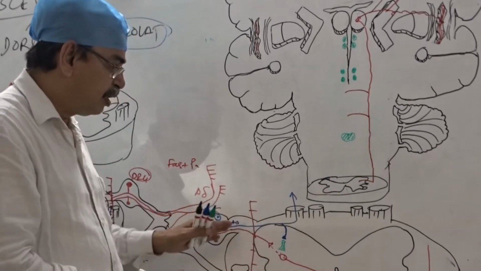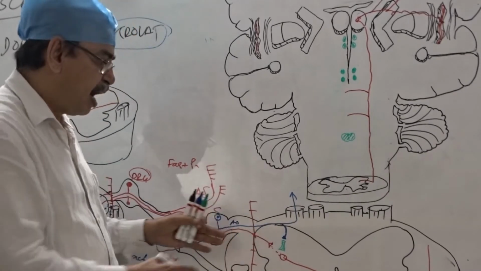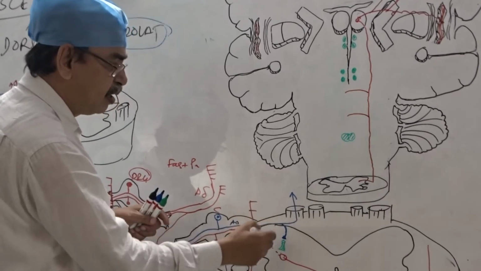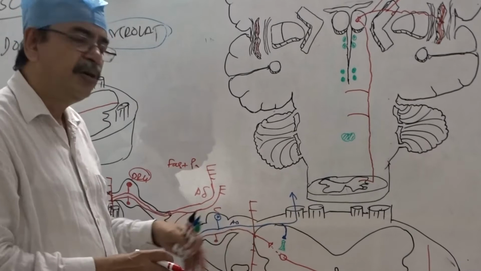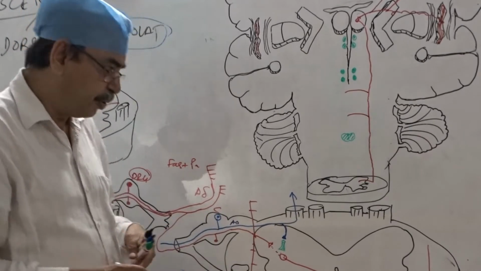This is how the pain is inhibited, and this occurs at the spinal cord at the substantia gelatinosa, and this is the basis of the gate control theory.